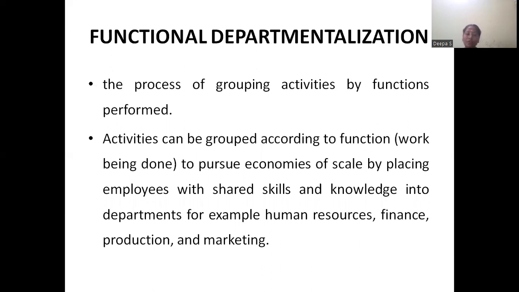The task has to be completed, and it is being performed by the employees. So the employee must have the skill and the knowledge of the particular task they are going to perform. For example, if you have departmentalization based on different functions, like finance, production, and marketing, how can you subdivide the processes?